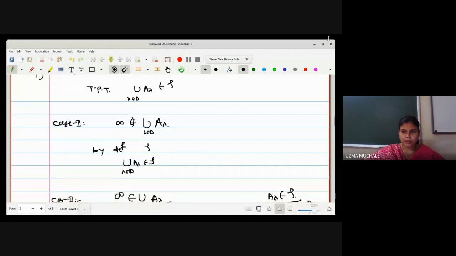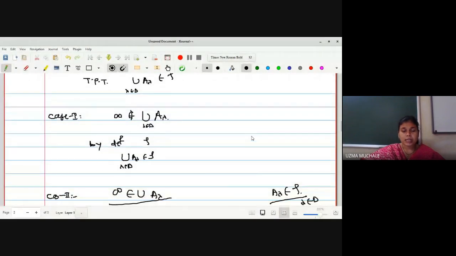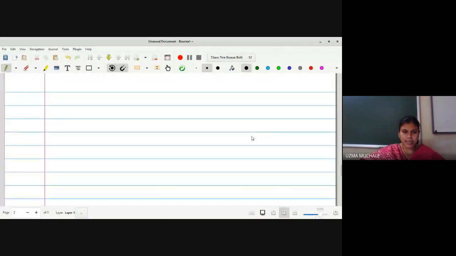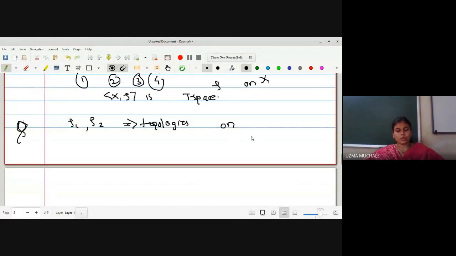I hope you remember in initial lectures I have told you that many topologies can be defined on a single set. We have seen the examples also, right?